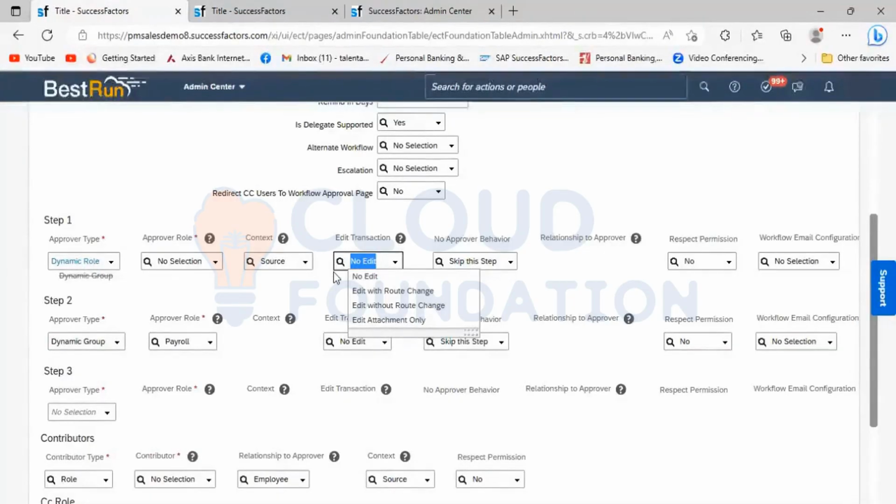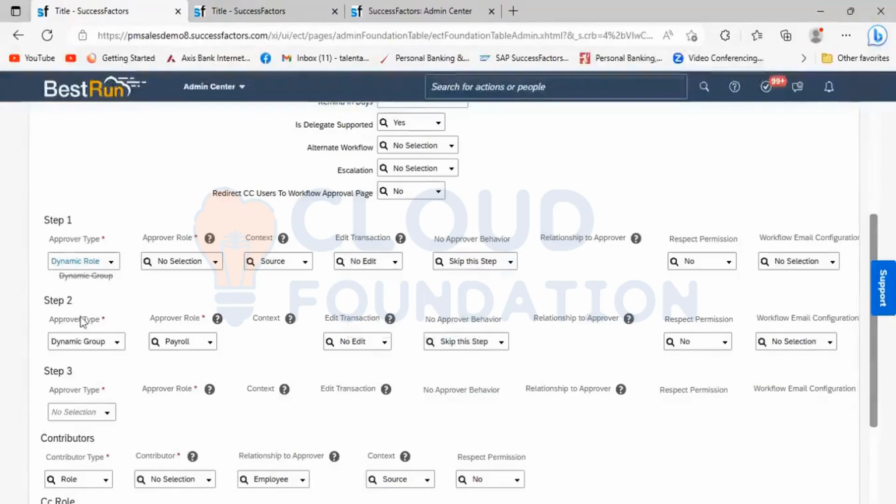You only have the option either to approve it or to reject it. Whoever is the approver at that level doesn't have the option to go and modify it if they want to do any correction.